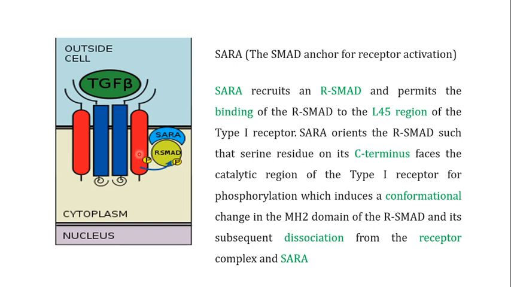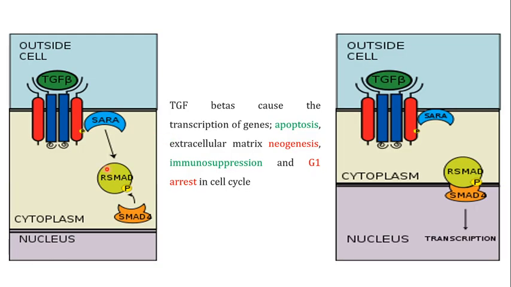So when the receptor type 1 phosphorylates this, that phosphorylation is actually changing the conformation of this R SMAD, and in that changed conformation it is no more able to interact with the SARA and the receptor type 1, therefore it is dissociated from the receptor type 1 and the SARA. Now once you have got the phosphorylated R SMADs, these phosphorylated R SMADs are going to interact with the second class of the SMAD which are known as the co-SMAD, or the particular example is the SMAD4.